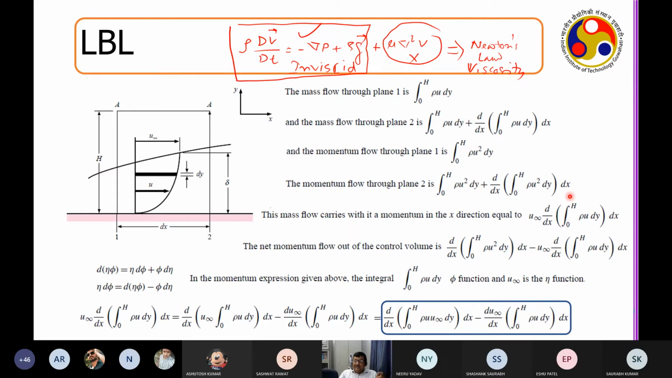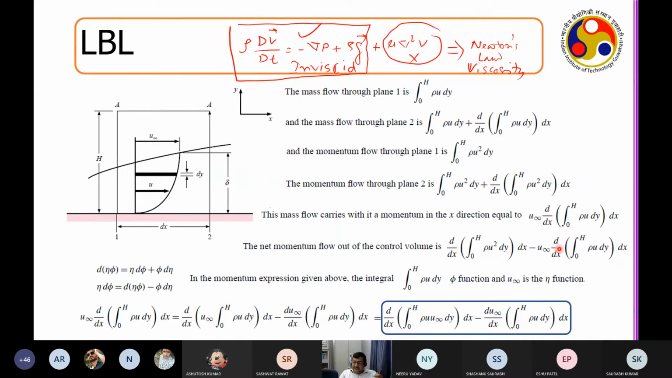Clear? Now I say that if this was the mass that has changed in this control volume, and if it was free stream velocity u infinity, that was the initial velocity before the plate was inserted, you were supposed to have this momentum. But since you have inserted the plate, this is the change in the momentum, correct? Yes.